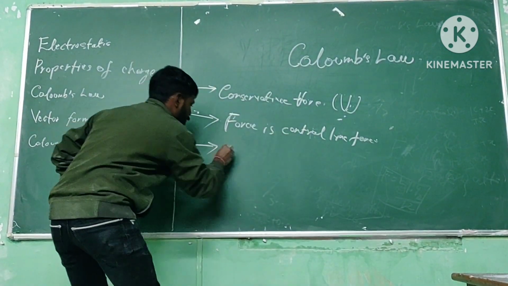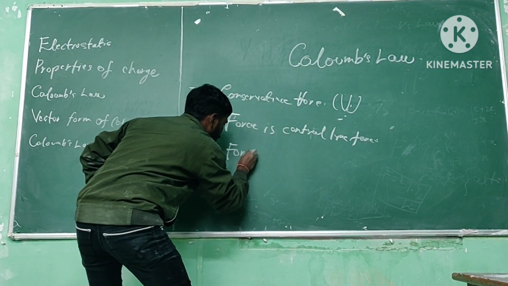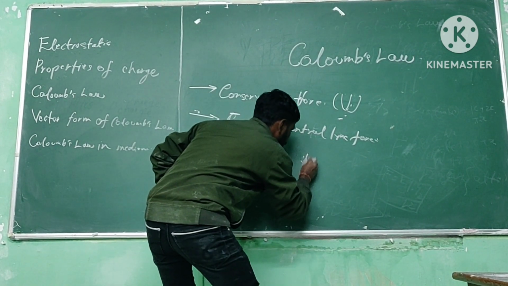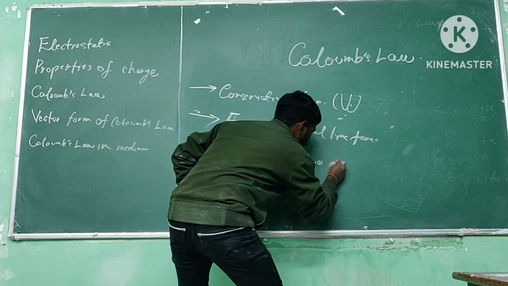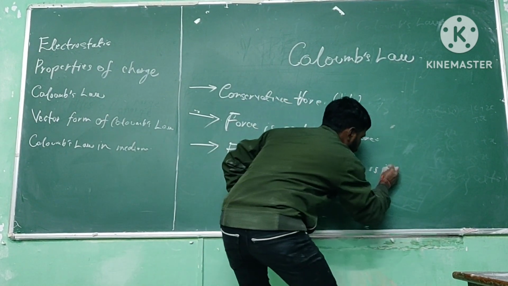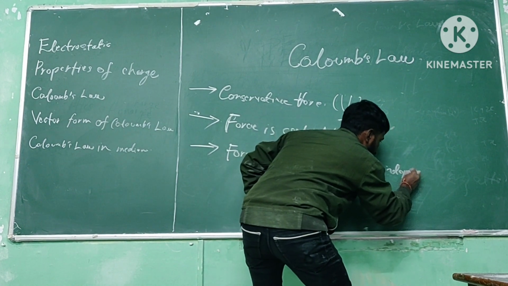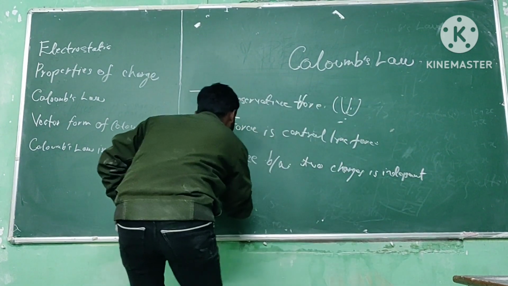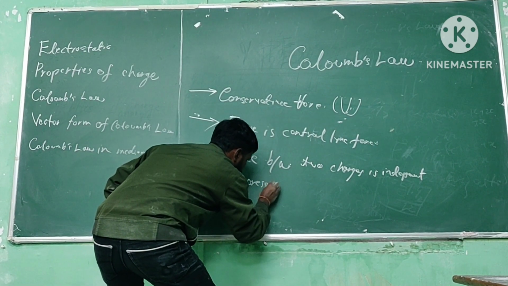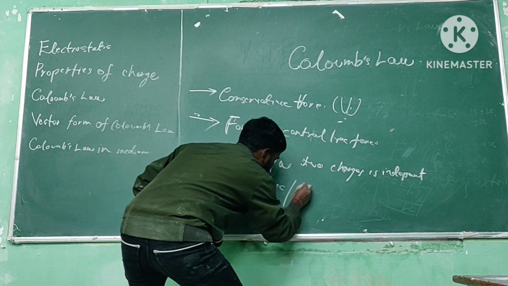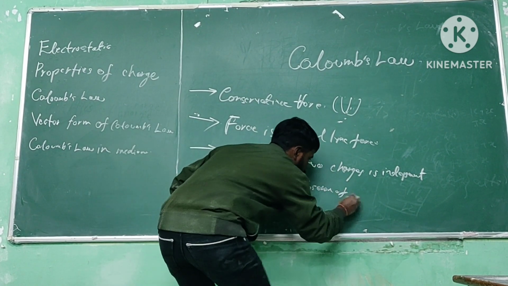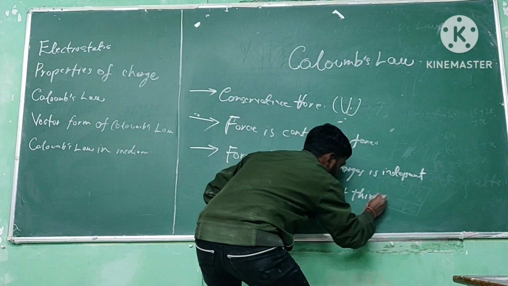Third point is force between two charges is independent of presence or absence of third charge.